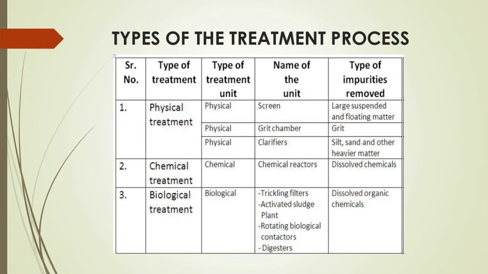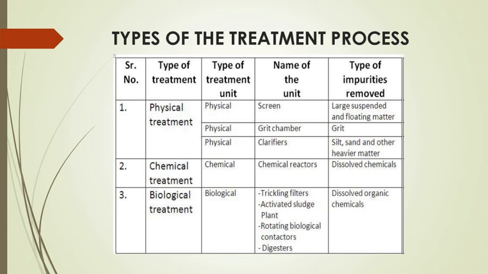When the size of opening is between 20 mm to 50 mm, it is a medium screen. When the size of opening is less than 20 mm, it is a fine screen.